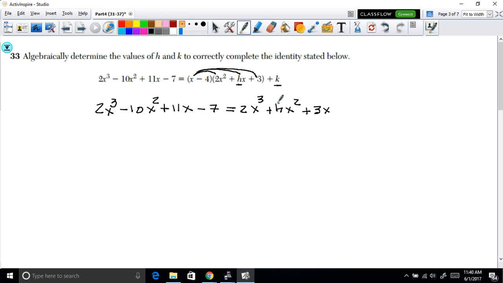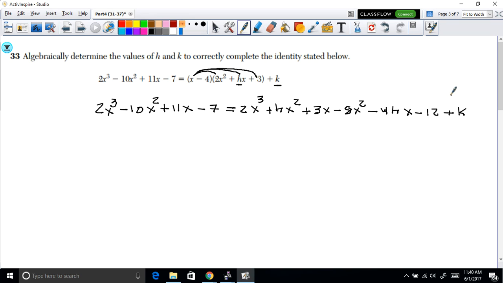Now we distribute the negative 4. We're going to get negative 8x squared, and we're going to get negative 4hx, and we're going to get negative 12 plus k. So plus k at the end. All right, so this is what we have now.